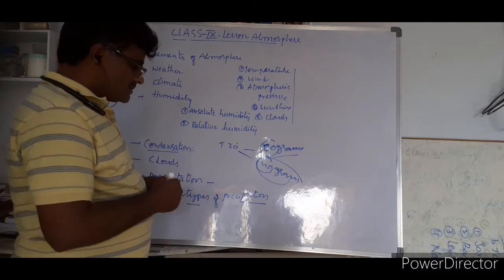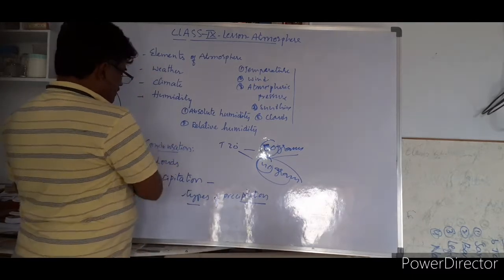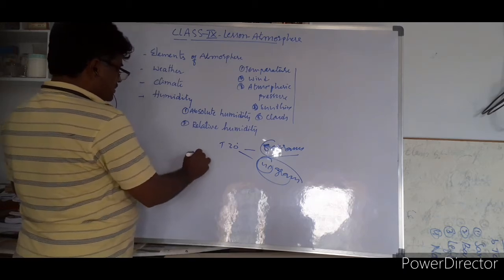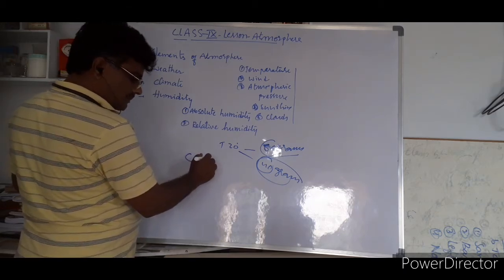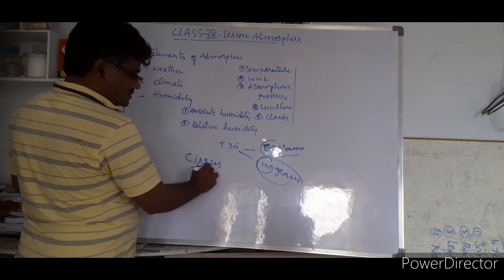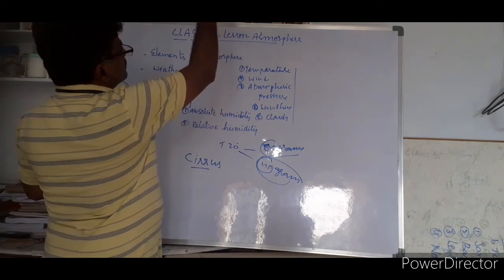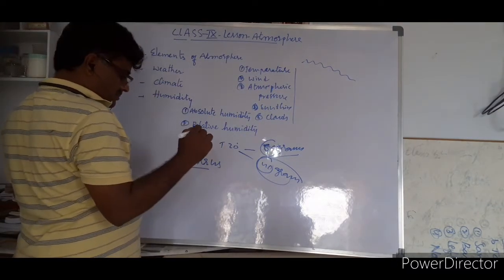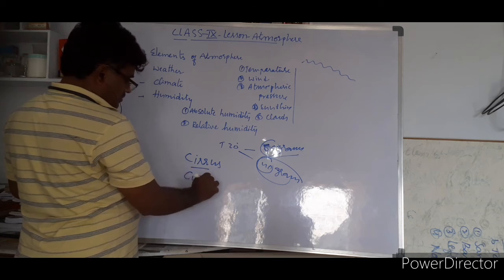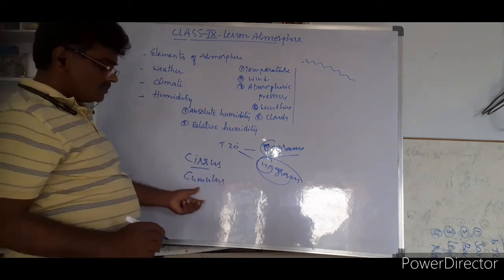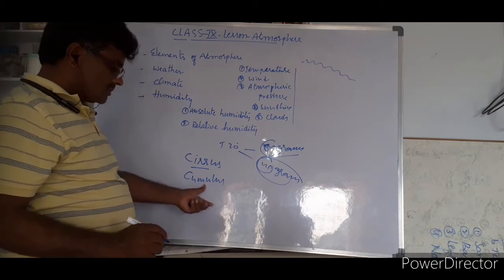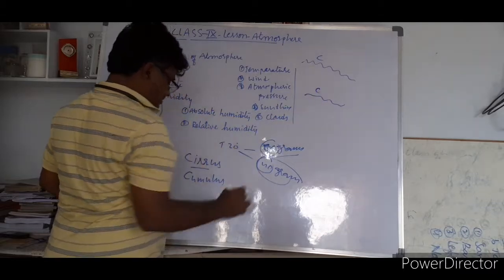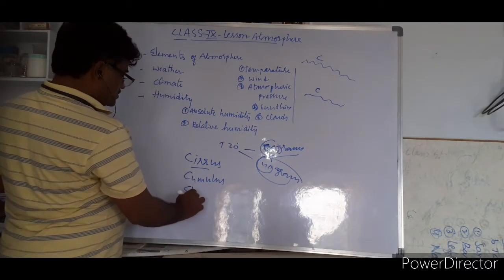One is cirrus. Just look at the clouds. What is that? The first one is cirrus clouds. At a higher level, there are some clouds that look like this: cirrus. The second one is stratus, and cumulus. Cumulus clouds are at a lower level.